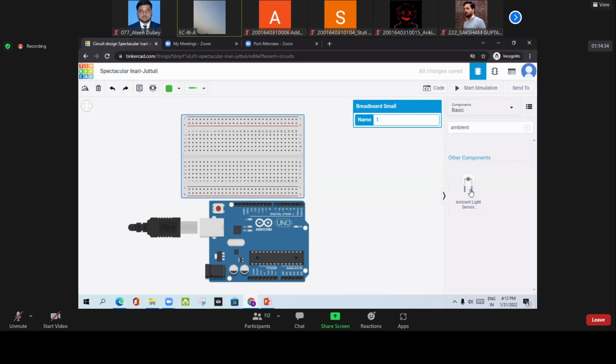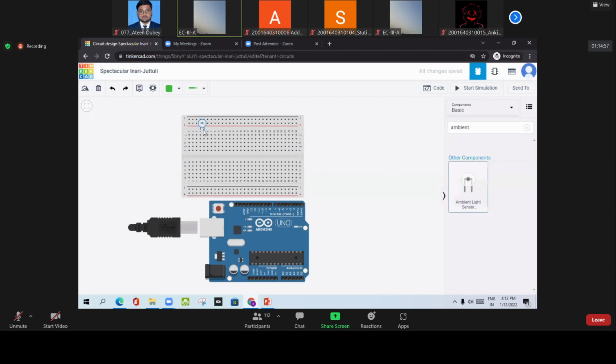If we put this into a street lamp, then what happens in the daytime? This will sense the natural light and all your bulbs will be turned off.